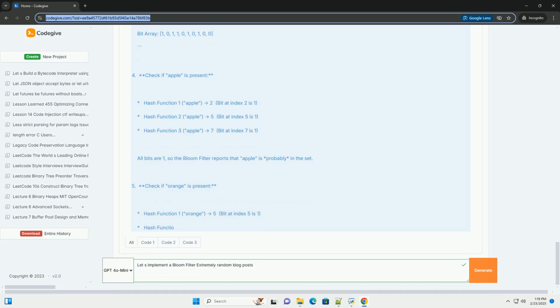Example of double hashing. Bloom filter variations. 1. Counting Bloom filter. Instead of a bit array, it uses an array of counters. When an element is inserted, the counters at the corresponding indices are incremented. This allows you to remove elements from the Bloom filter by decrementing the counters. However, counting Bloom filters require more memory and are subject to counter overflow if insertions and deletions are frequent.